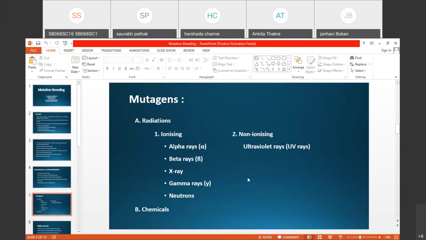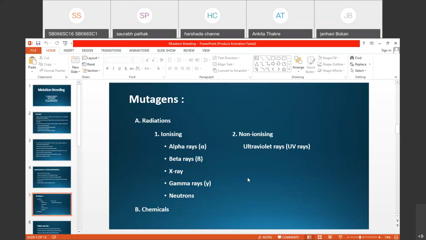The treatment of radiation to the plant material is called irradiation. When mutations are artificially induced in the plant by using different types of radiations, and a new variety is produced by this method, this method is called irradiation breeding.